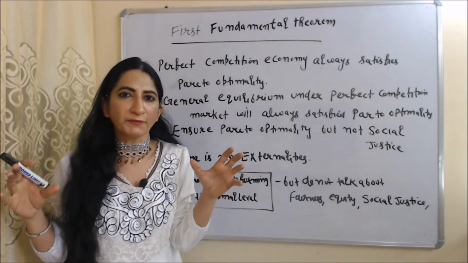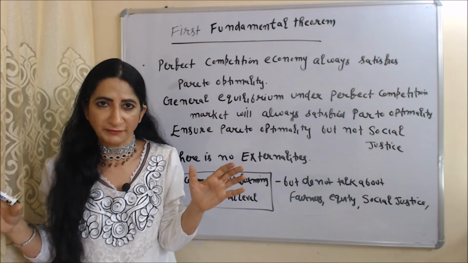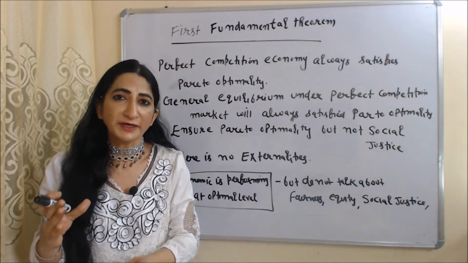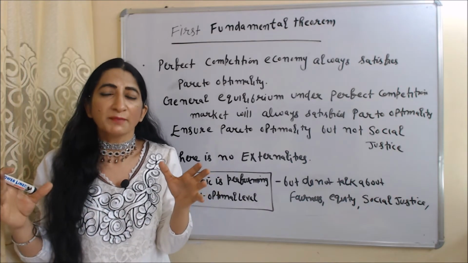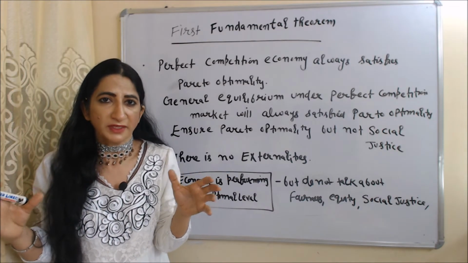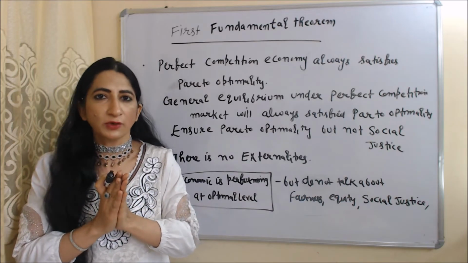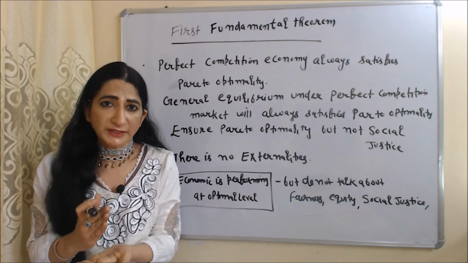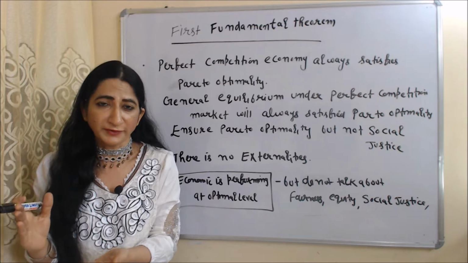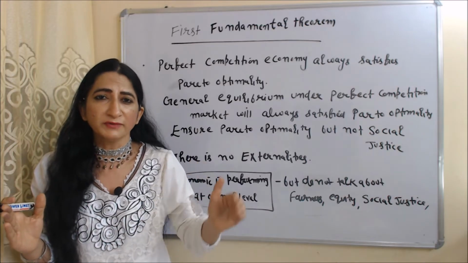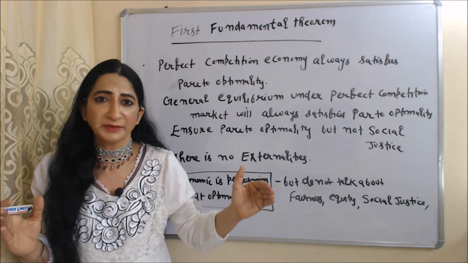Now we are going to talk about first fundamental theorem of welfare. According to first fundamental theorem of welfare, perfect competition economy will always satisfy Pareto optimality.